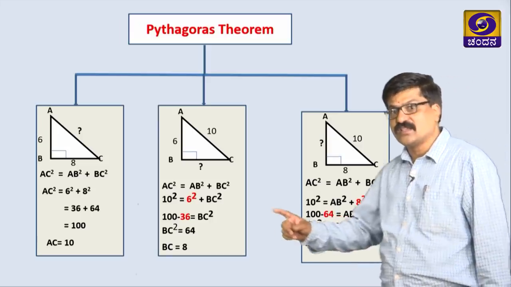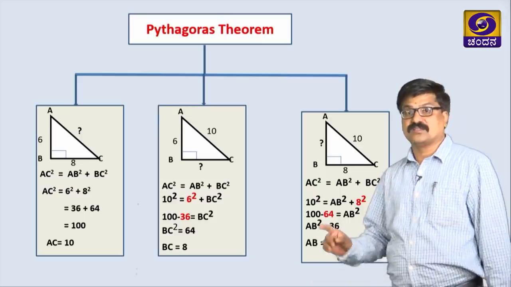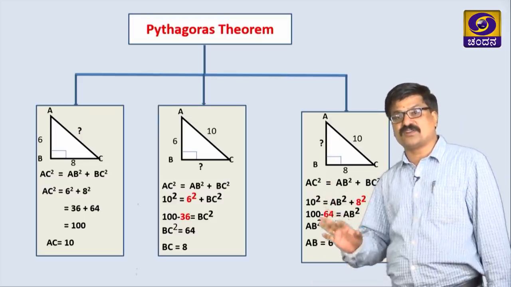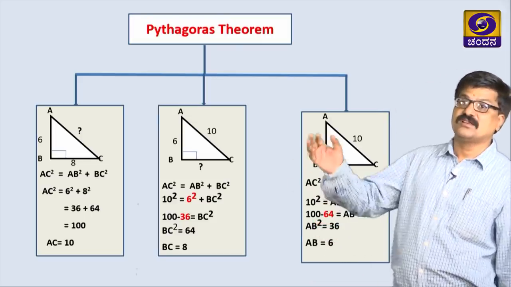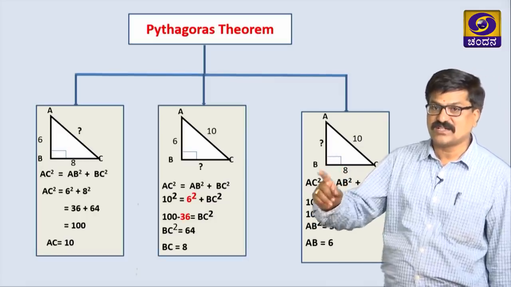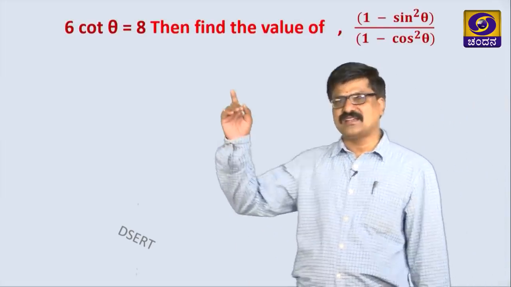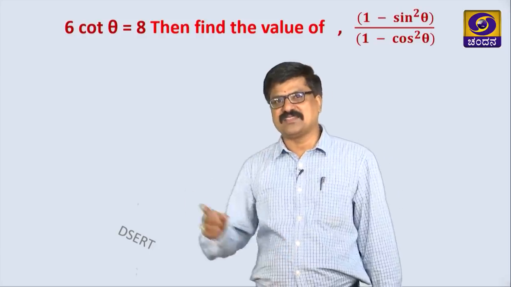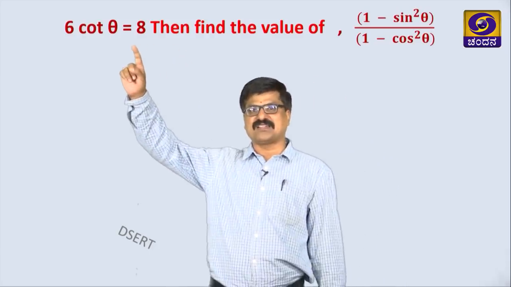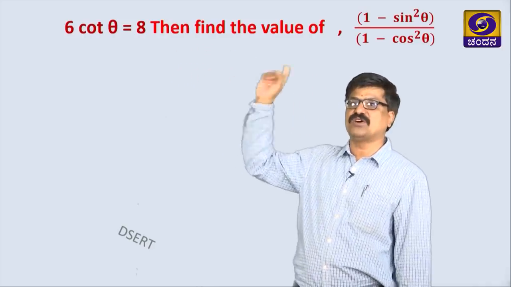Observe the way of simplification. So, this is a very important step while doing the first exercise in the trigonometry chapter. The next one, let us take one more sum. Observe here: 6 cot theta is equal to 8. Find the value of this.